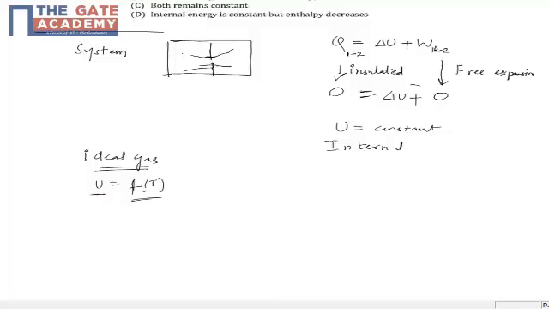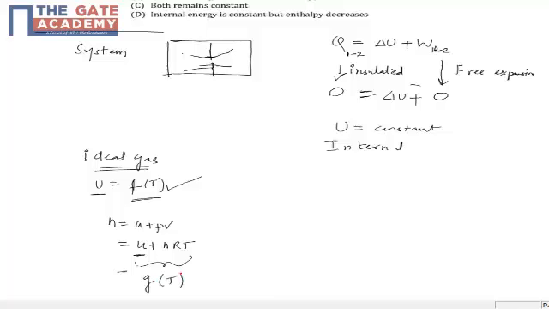Okay. Now we need to conclude about enthalpy. So enthalpy is U plus PV, and we know from the ideal gas law that PV is nRT. We also know, from experiment, that U is a function of temperature only, and so this entire thing becomes a function of temperature only.